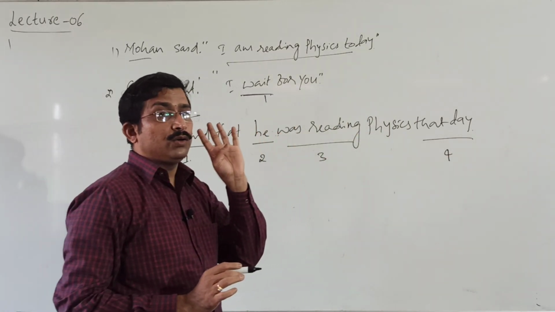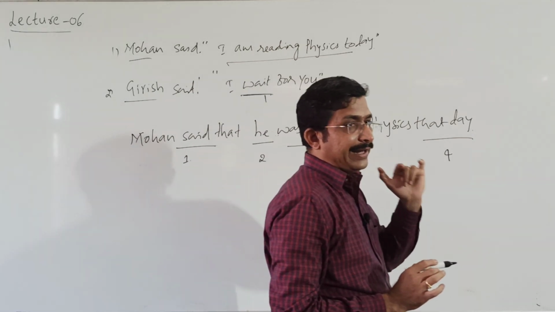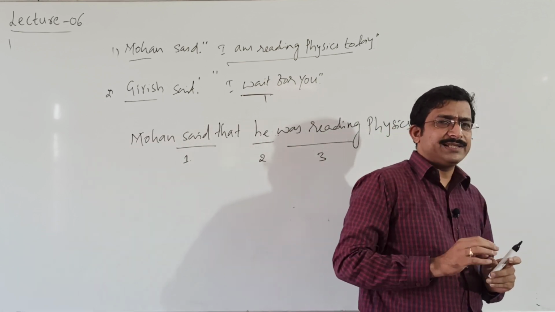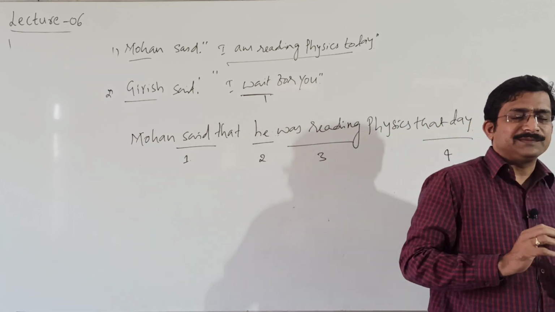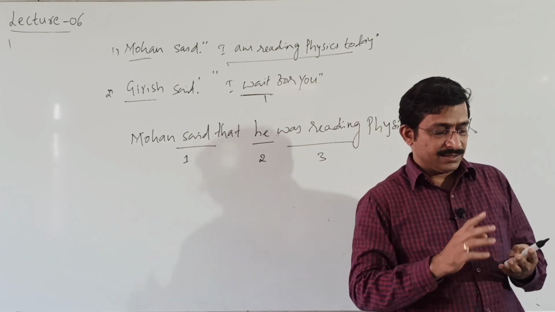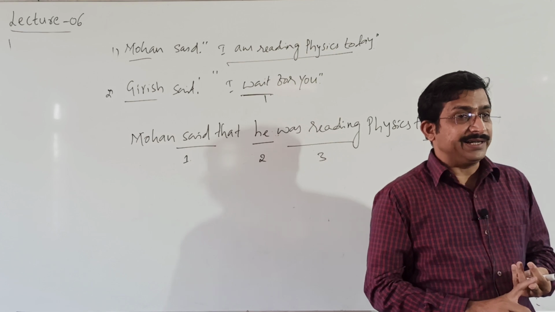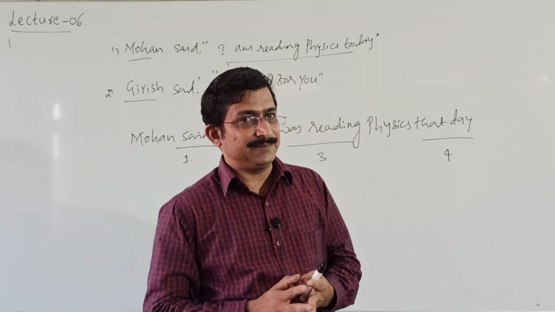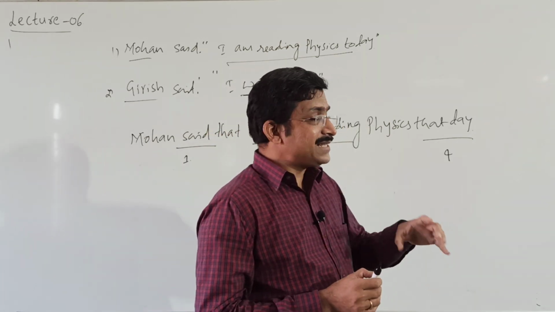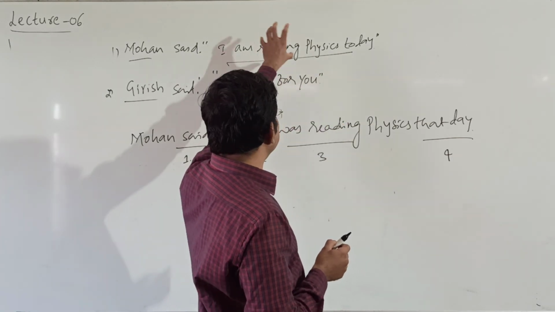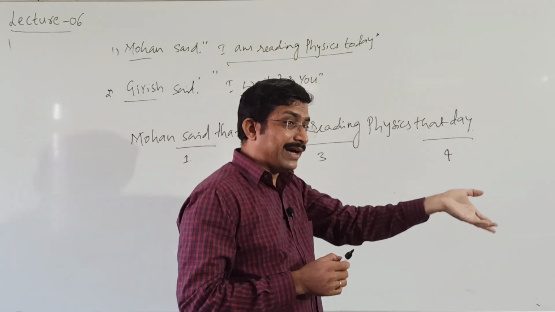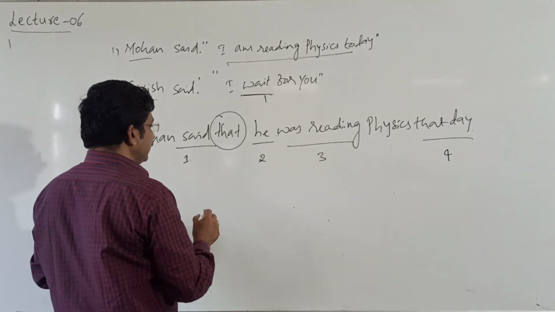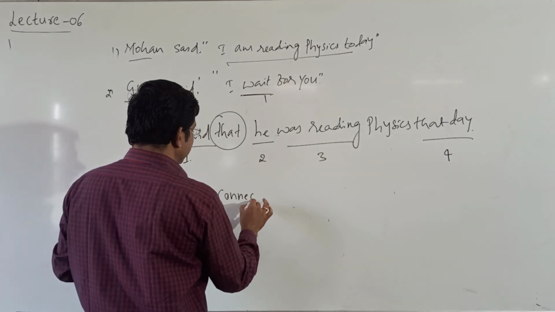There are 4 rules to change direct into indirect, depending upon the type of the sentences. In our school days, we already studied different types of sentences: assertive sentence, interrogative sentence, and imperative sentence. Last one is exclamatory sentence. We change it into indirect based on the sense of the sentence given in the inverted commas. Here, this is the connector.